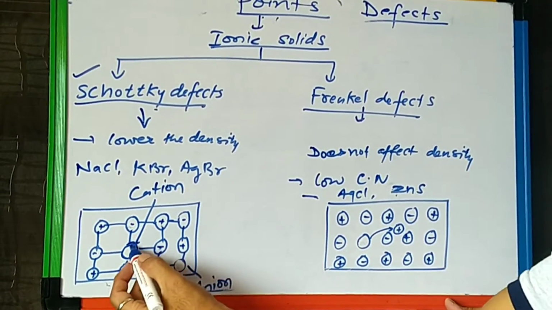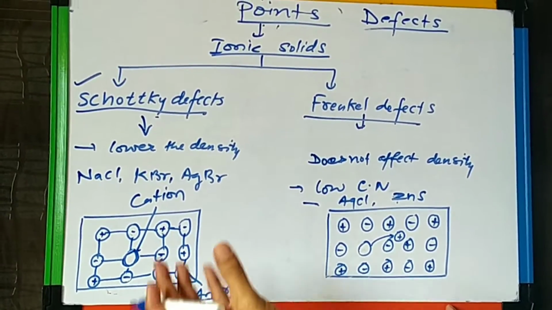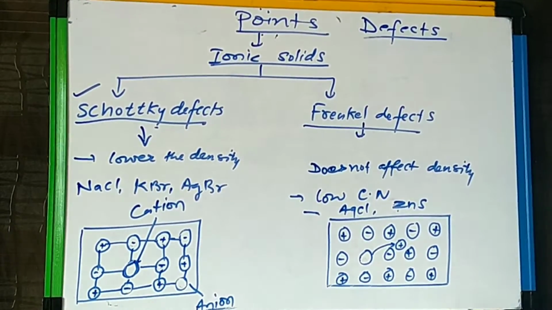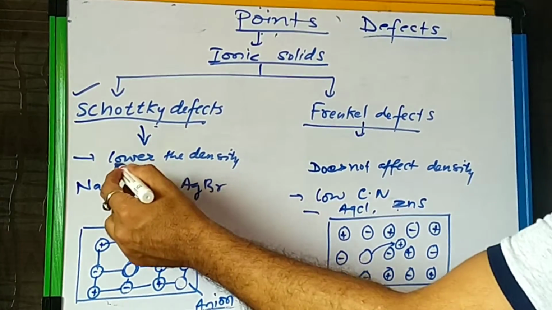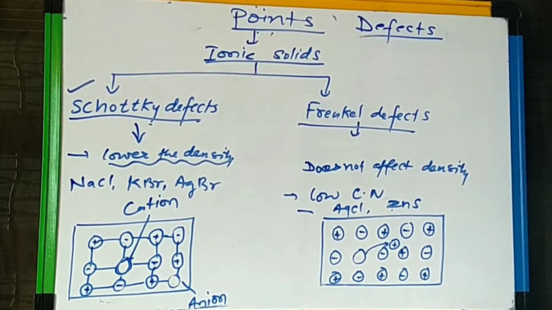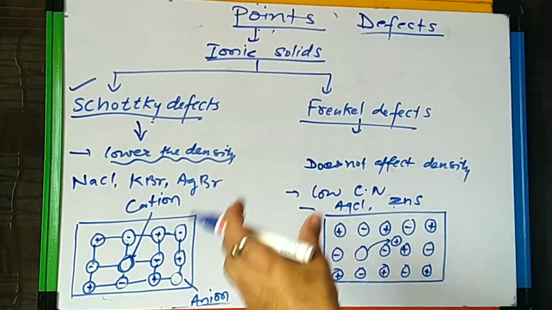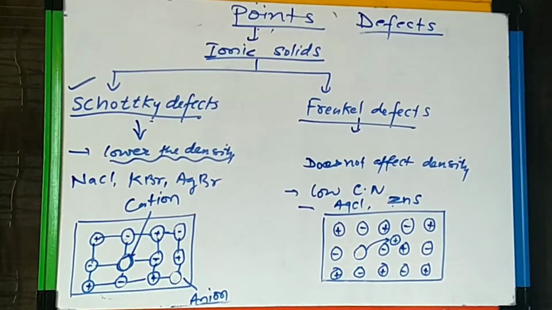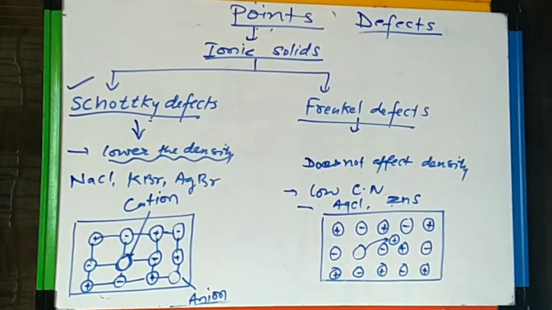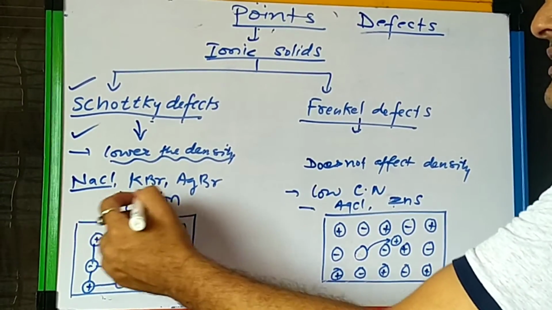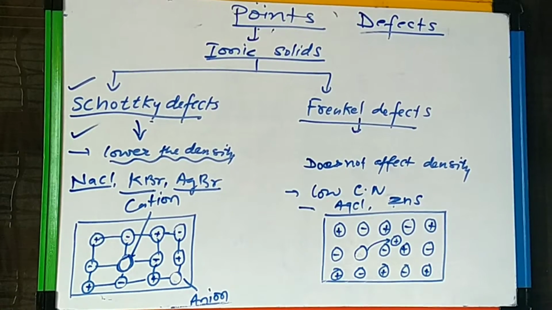And here the places from where they are missing are called holes. So if cations are missing, then the same number of anions are also missing, and because of that the density of the crystal also decreases. This type of defect basically arises where the coordination number is high and the sizes of the cations and anions are mostly equal, right? So this type of defect is called Schottky defect, like in NaCl, KBr, AgBr, salts in which the coordination number is high.